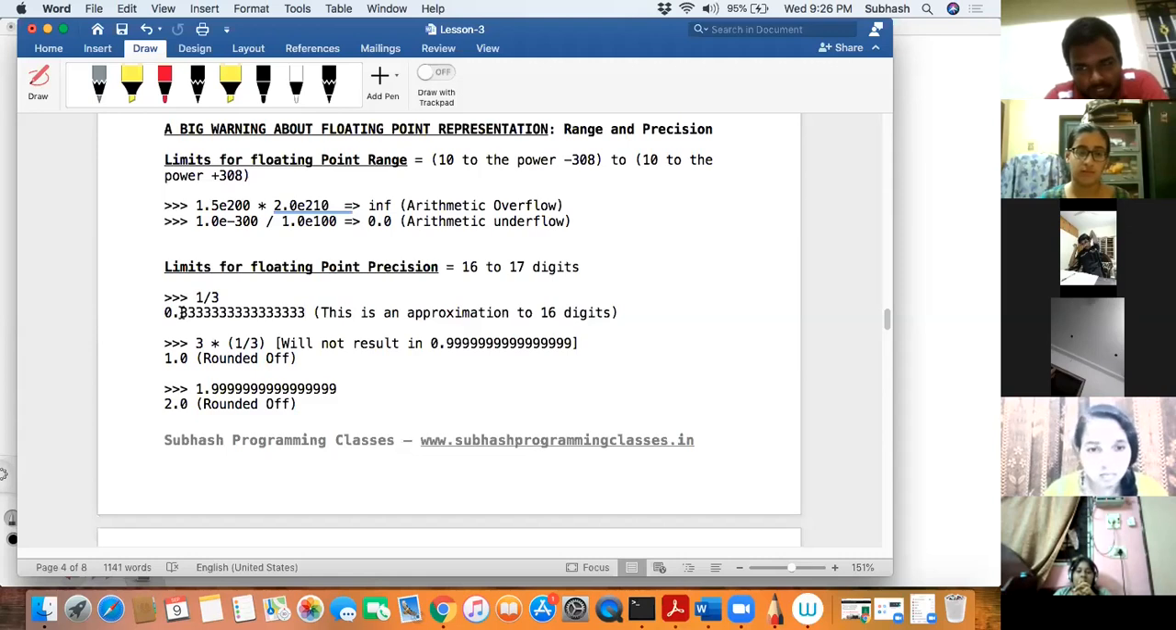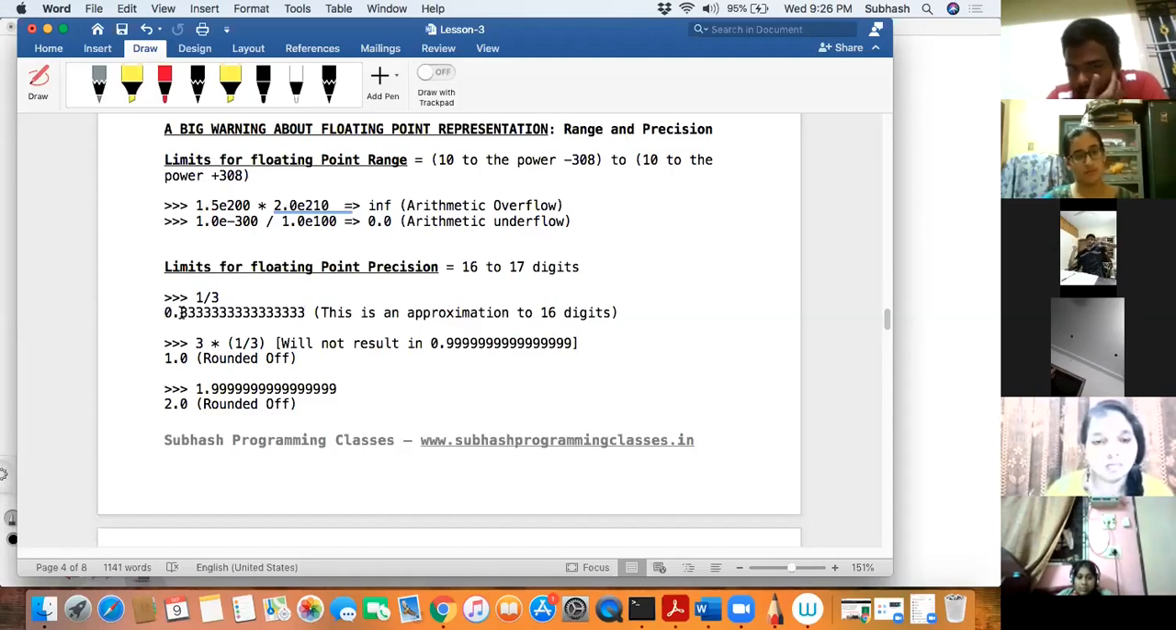It keeps on going. So when it keeps on going, Python needs a way to actually stop it somewhere, right? So that approximation is 16 digits after your decimal point, not more than that. Out of curiosity, I just tried to see what will happen if I do 3 into 1 by 3. I expected it to give 0.9999999, but I was shocked to see the result was 1.0.